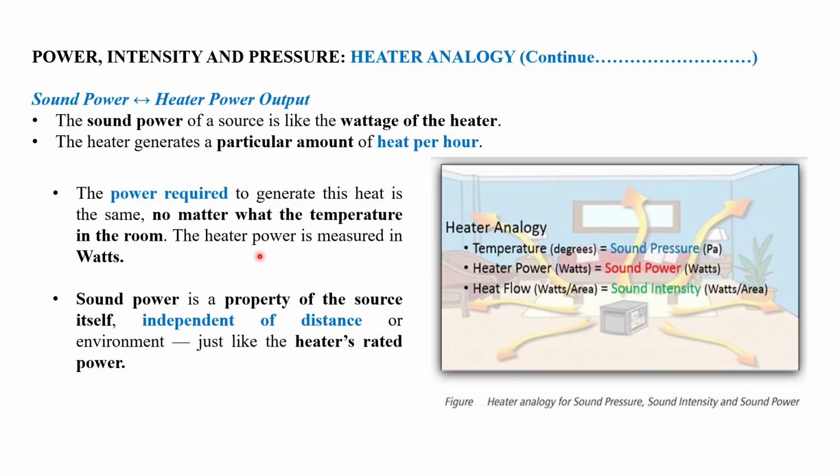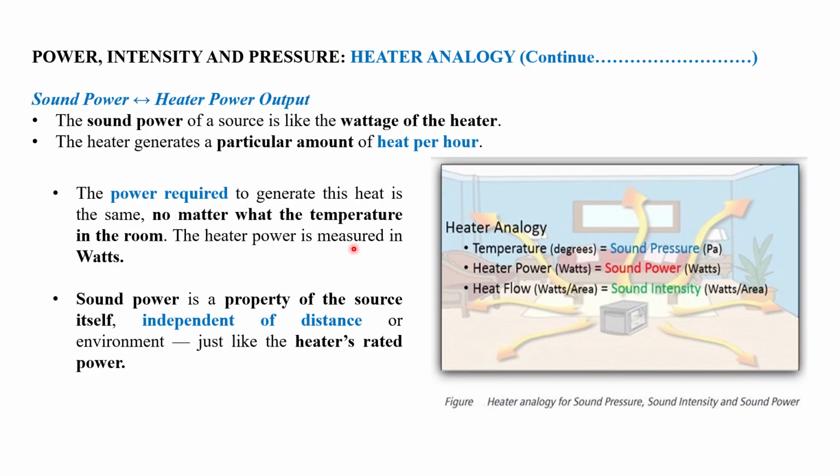So we can see the similarity between sound power and heater power output. The sound power of a source is like the wattage of a heater. What is the wattage of a heater? It is similar to the sound power. A heater generates a particular amount of heat per hour. The power required to generate this heat is the same, no matter what the temperature in the room. That means how much wattage of heat is going to be generated by the heater.